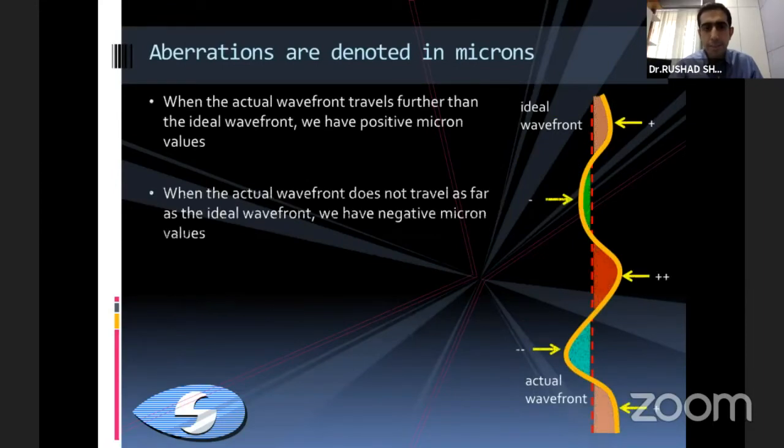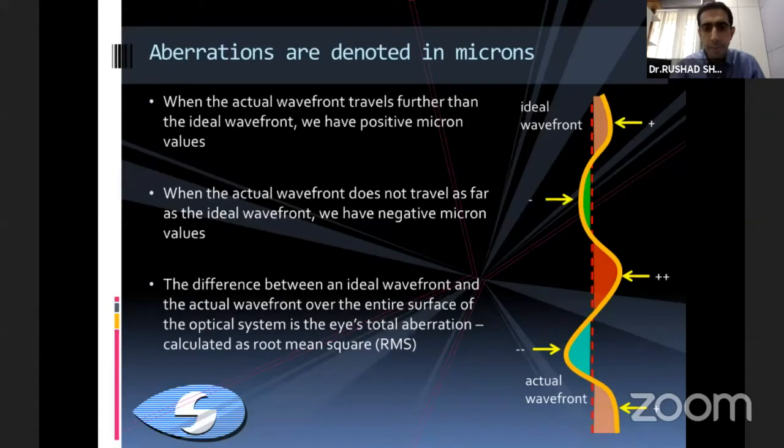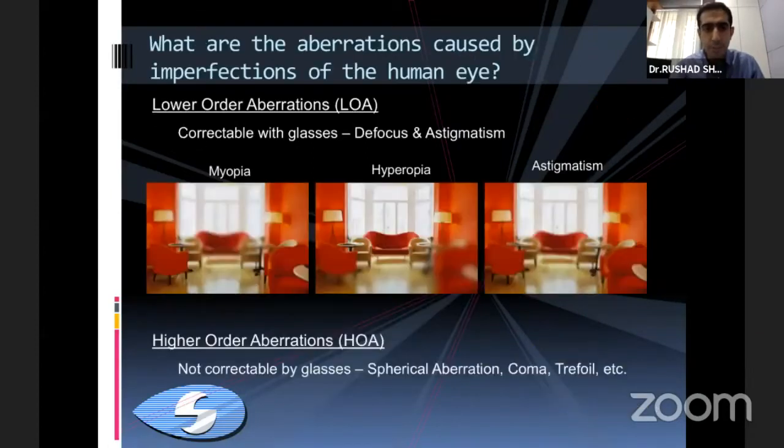So when the actual wavefront travels further than the ideal wavefront, we have what is called a positive micron value, which is denoted in the iTrace as a blue dash. Whereas when the actual wavefront does not travel as far as the ideal wavefront, we have a negative micron value. The difference between the ideal wavefront and the actual wavefront measured over the entire surface of the optical system is actually what is denoted as the RMS, or the root mean square value.